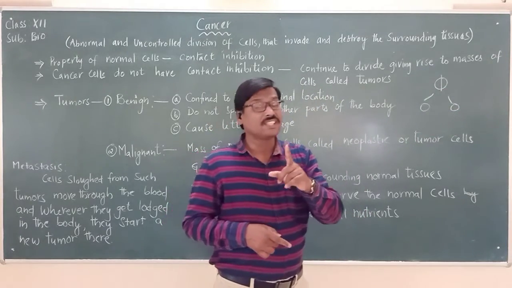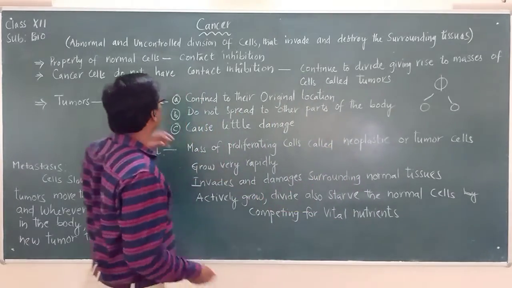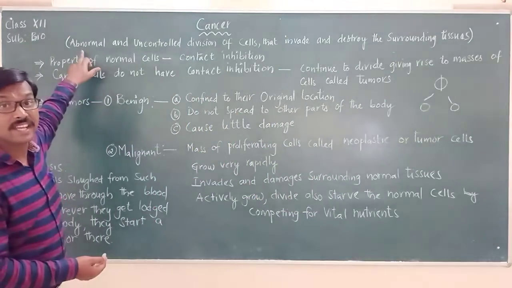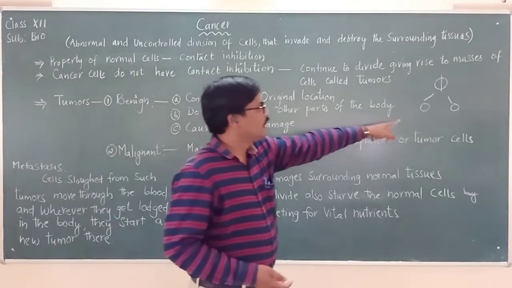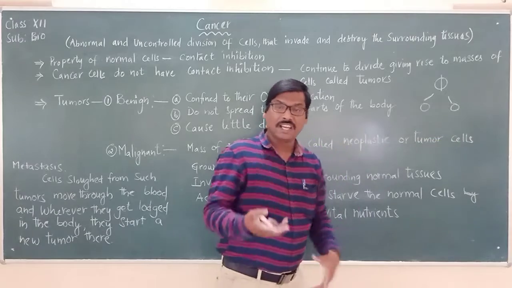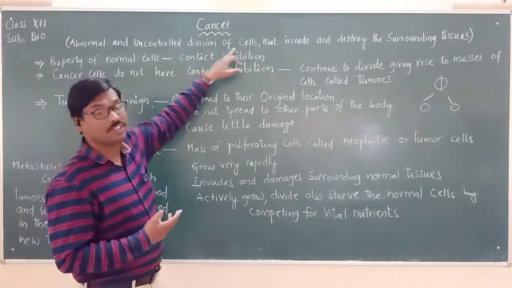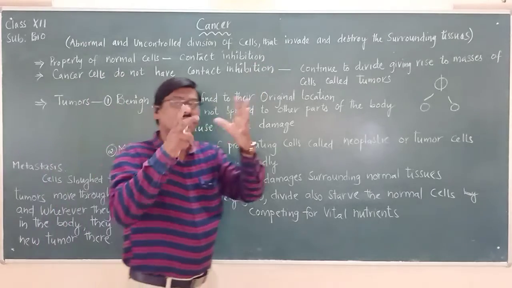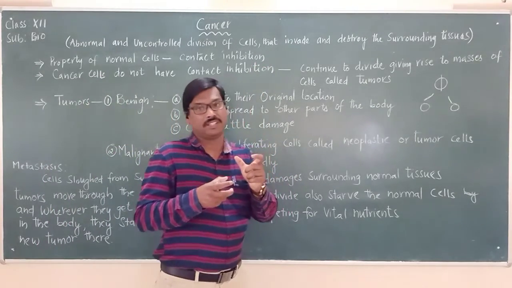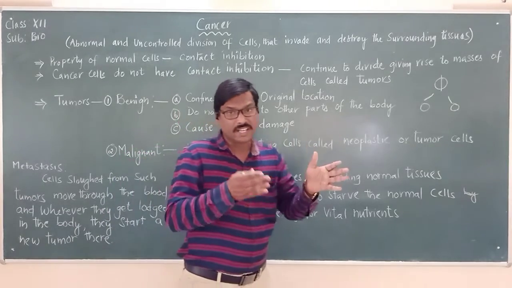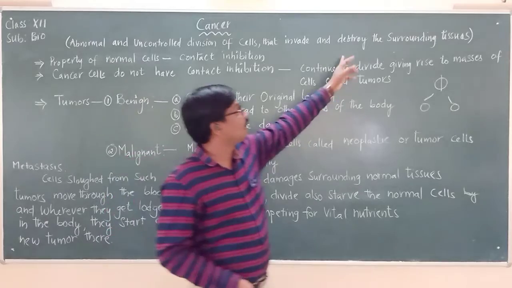But in the case of cancer cells, it is an abnormal and uncontrolled division of cells. The cell division takes place in an uncontrolled way, without programming, without particular steps.